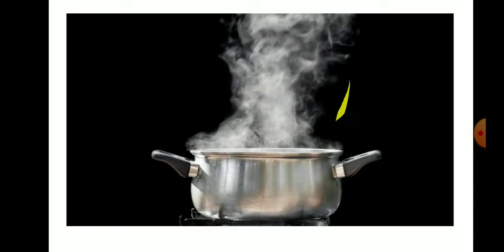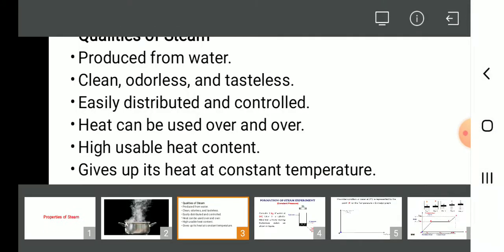If you compare the heat in the boiling water with the heat in the gas, the gas has more heat. That is, the gaseous state will contain more heat compared to the liquid state. So that is the quality of steam.